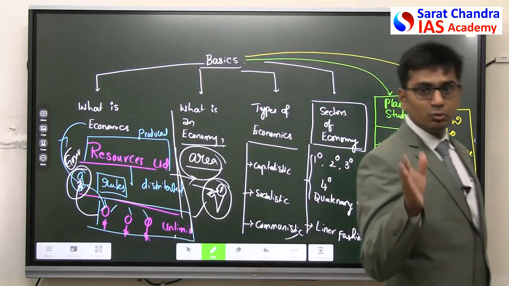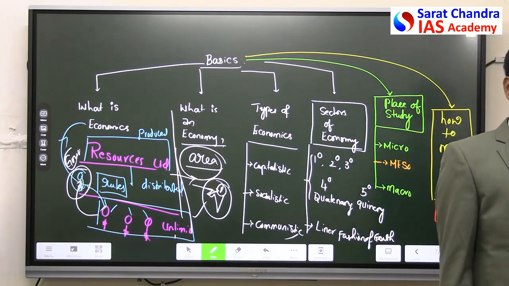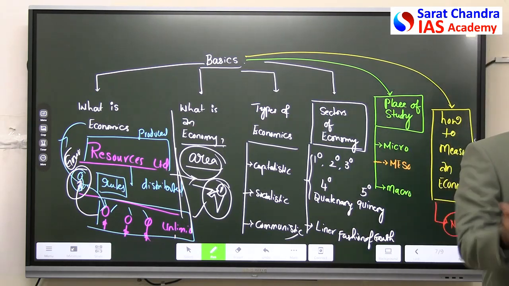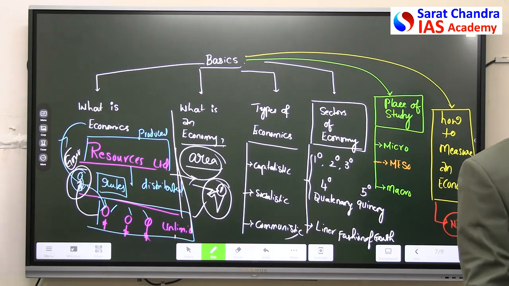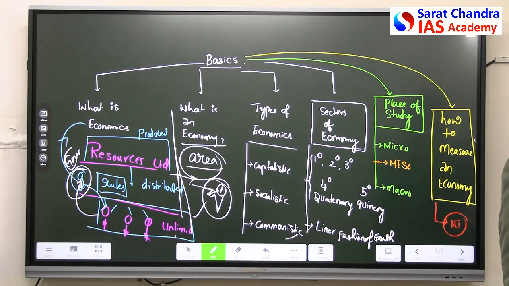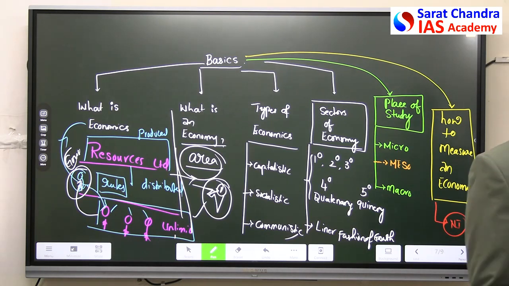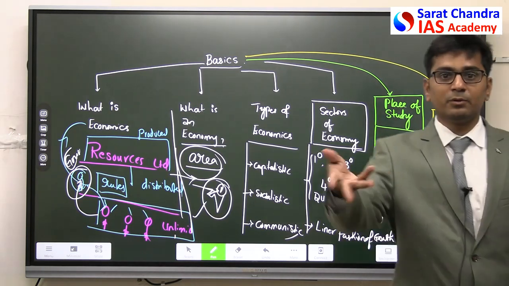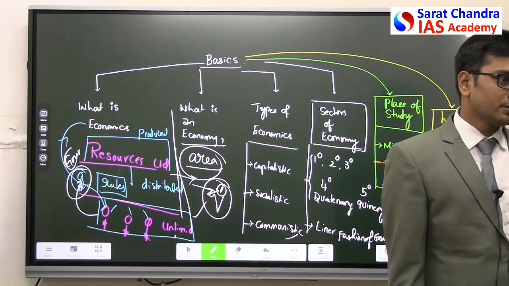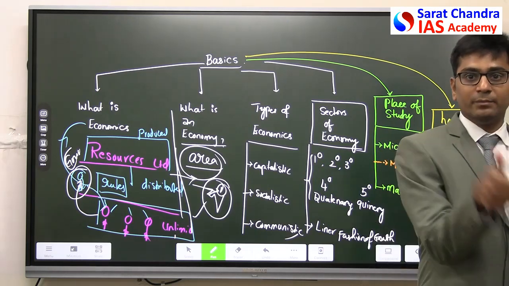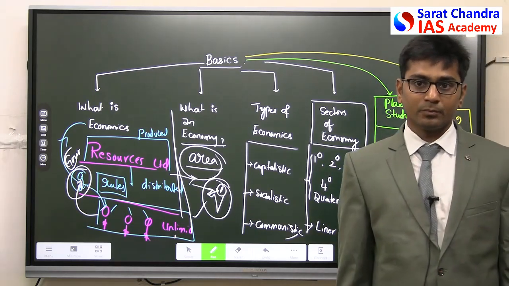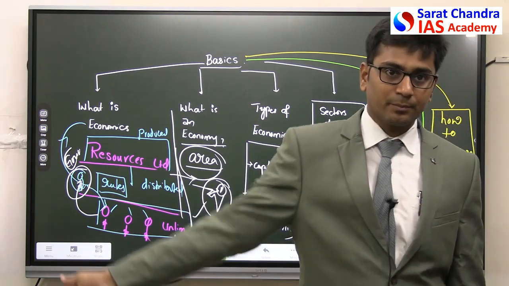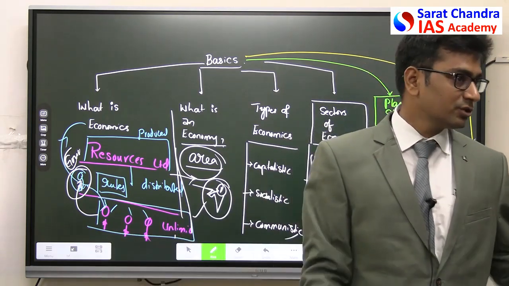What they said was, who are you to determine the prices? How are you going to determine the prices? Leave it to the market. If people are interested, they will come and they will pay that amount. Depending upon the popularity of the hero, they will pay that. So if there is a movie of Pawan Kalyan, as Pawan Kalyan has a large number of fans, people will come and pay more. That is their interest. Now how can you come in the middle and stop it? Whether government can do it or not, that is a separate story. Government can do it. But this is the question that they raised.